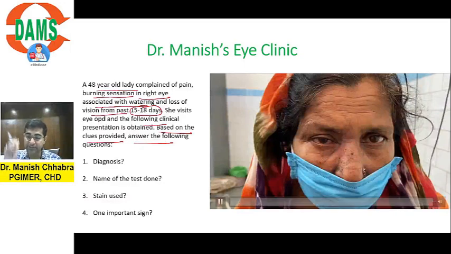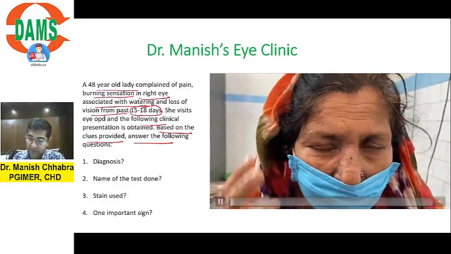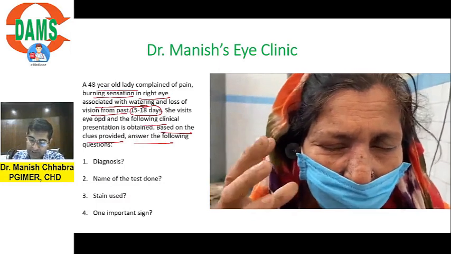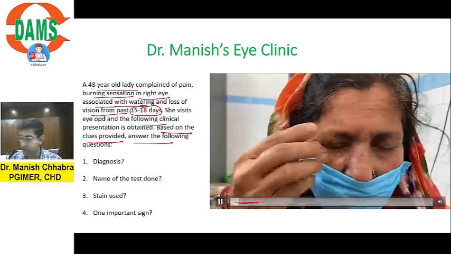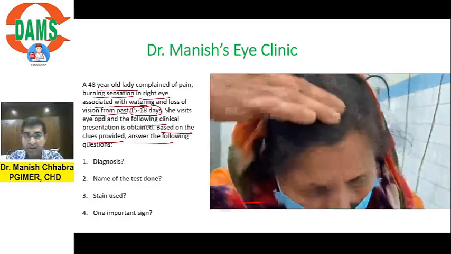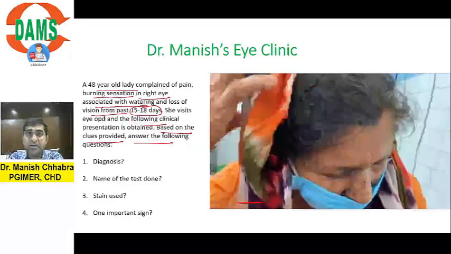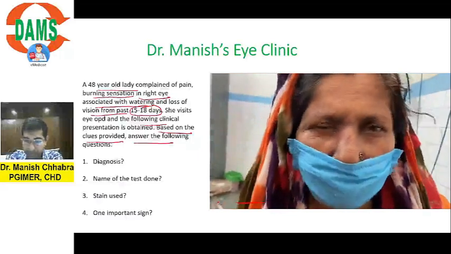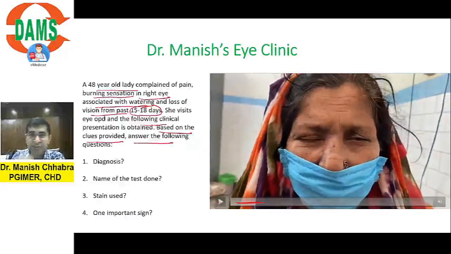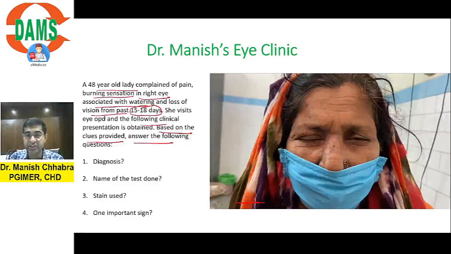Now let's see this patient. So the patient is giving a short history. So she is saying that there were some vesicles over her forehead. So she is kind of speaking in vernacular language, which is Punjabi, but I am going to translate it wherever I see. It's important for you to know, right?